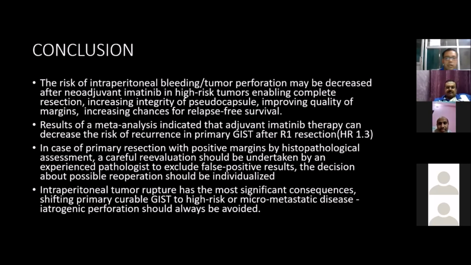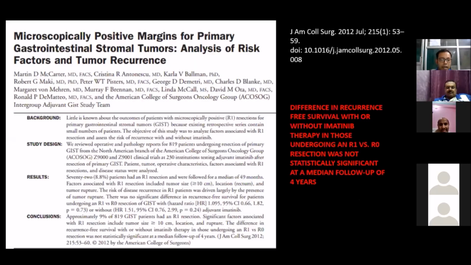Another paper in 2012 studied microscopic positive margin for primary GIST. They analyzed the risk factors and tumor recurrence, and concluded that 9% of GIST patients had R1 resection, and the significant risk factors for R1 resection included tumor size more than 10 centimeters, location, and tumor rupture. But the difference in recurrence-free survival with or without imatinib therapy in those undergoing R1 versus R0 was not statistically significant as per their study.